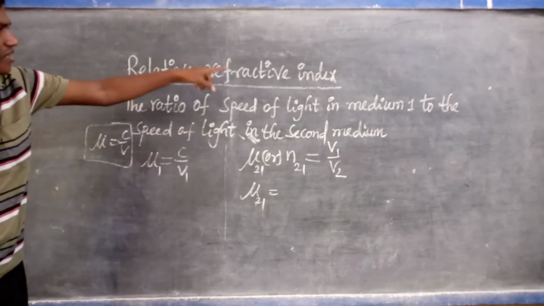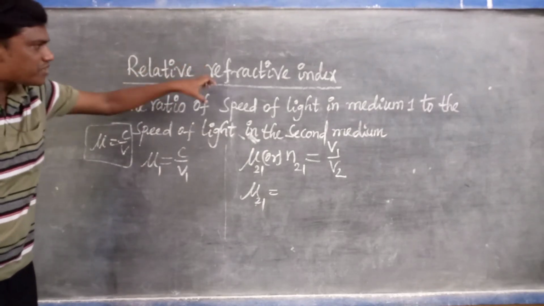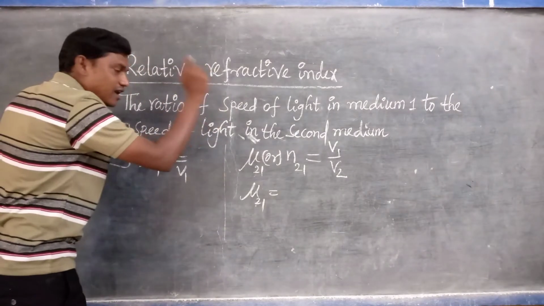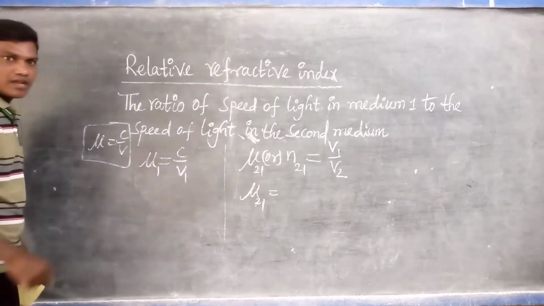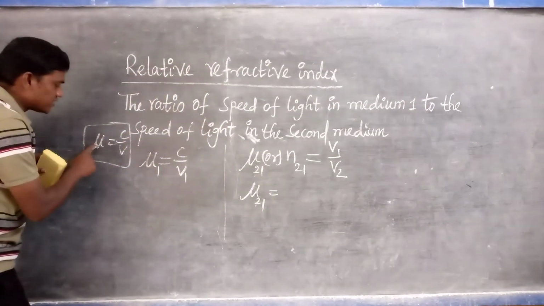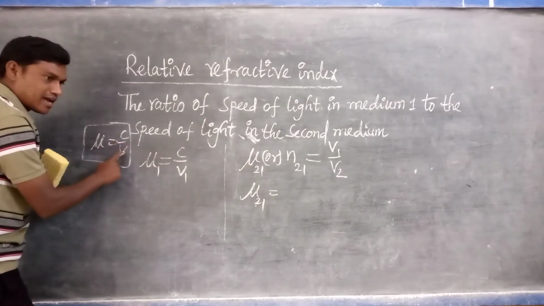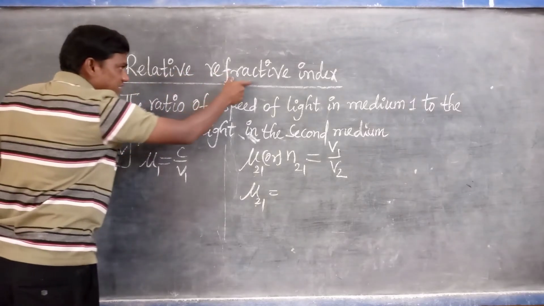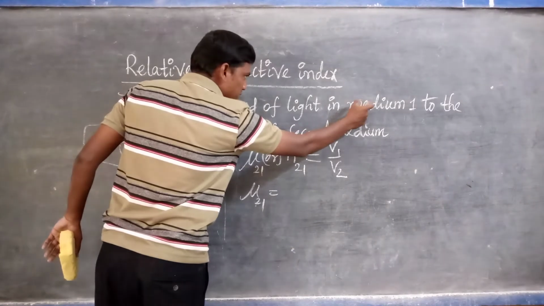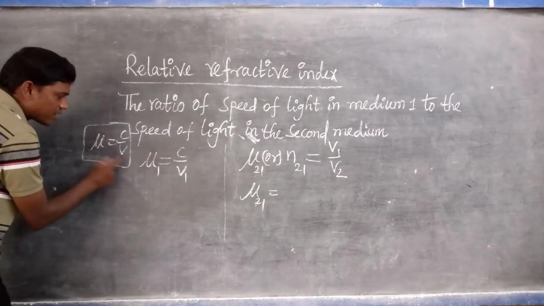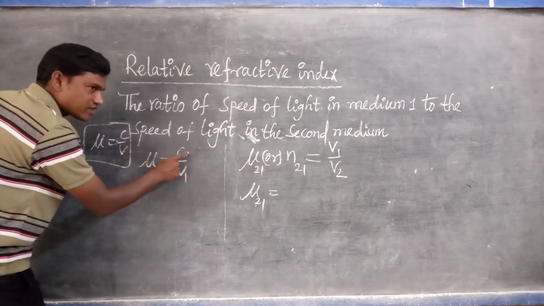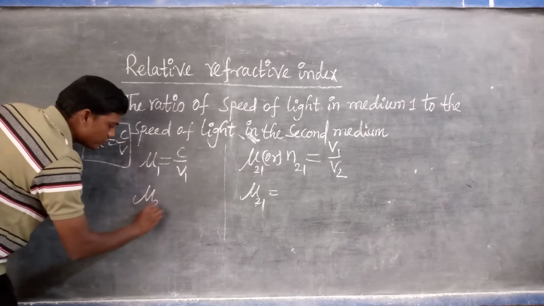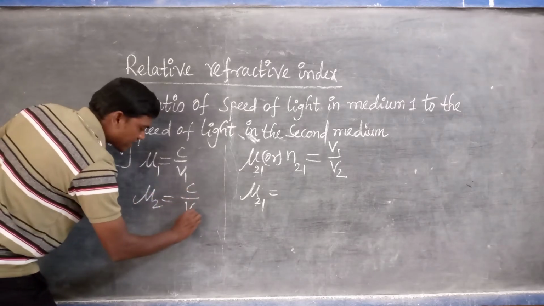Now, in the relative refractive index, we say it is the ratio of the speed of light in the first medium and the second medium. So it is not in air or vacuum, it is in the medium. Each medium has its own refractive index. Because in the relative refractive index we have two mediums, medium 1 and medium 2, for medium 1 the refractive index is mu1, and the speed of light in air or vacuum is the constant C value, but the velocity is different. In the same way, mu2 equals C by V2.